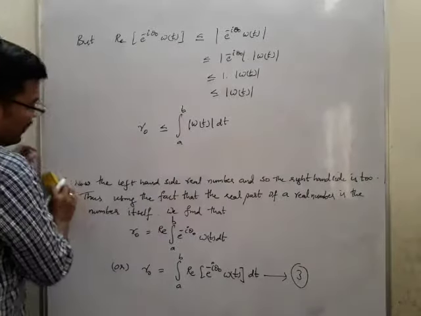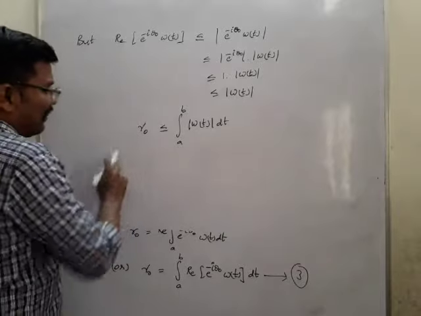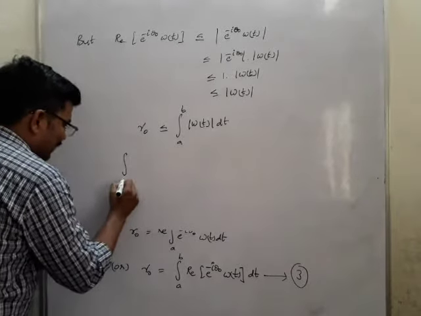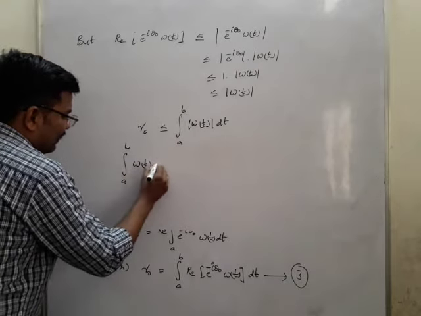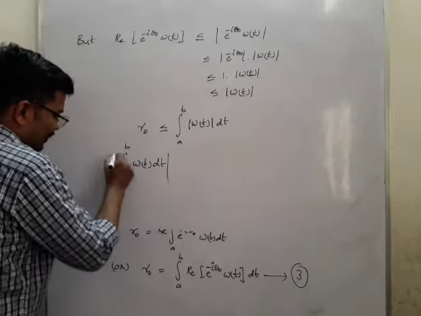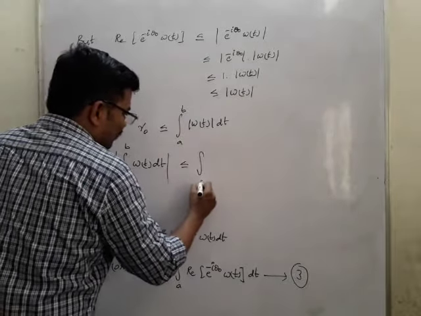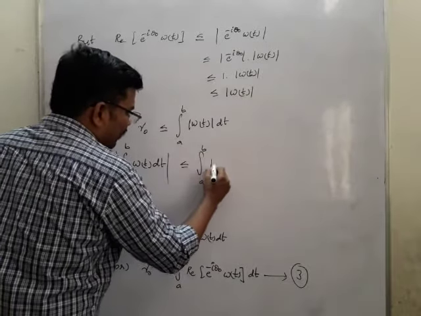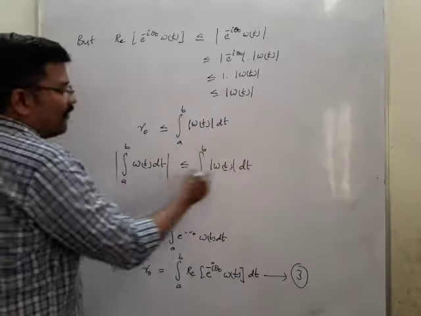But what we have chosen as r naught is the modulus of integral a to b w of t dt. So the modulus of the integral a to b w of t dt is less than or equal to integral a to b mod w of t dt, because this is from equation 1.